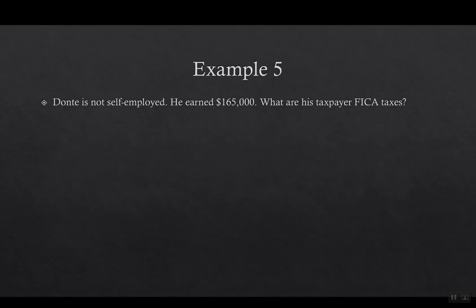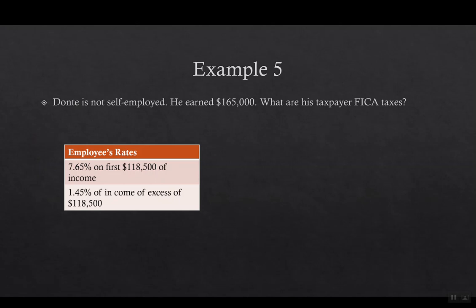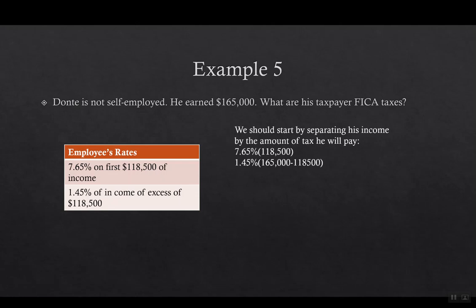All right. So let's say Dante is not self-employed and he earned $165,000. What are his taxpayer FICA taxes? Okay. So remember our rates, 7.65 for the first $118,500 and then 1.45% for income in excess of $118,500. So we again need to separate his income based on how much money he made. So for the first $118,500 he made, he will pay 7.65%, and then anything over that, so here's why I'm subtracting $165,000 minus the $118,500, he will pay 1.45%.